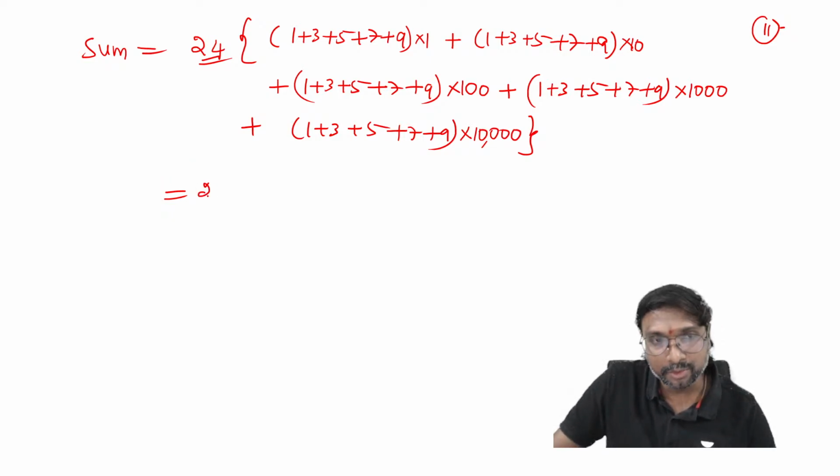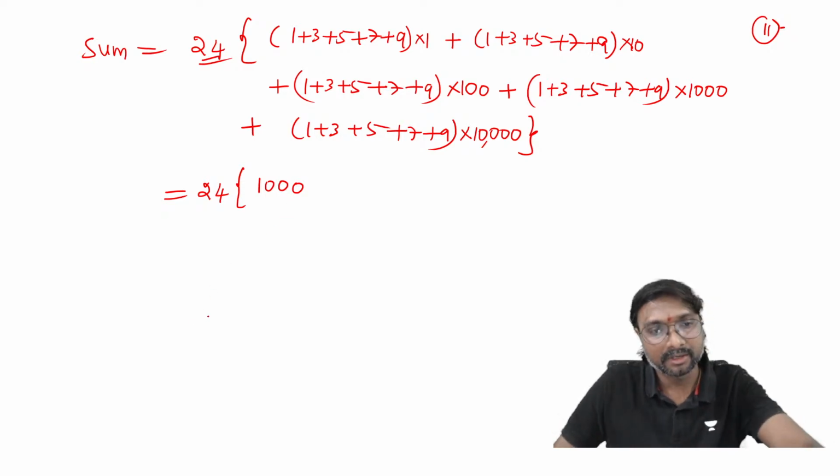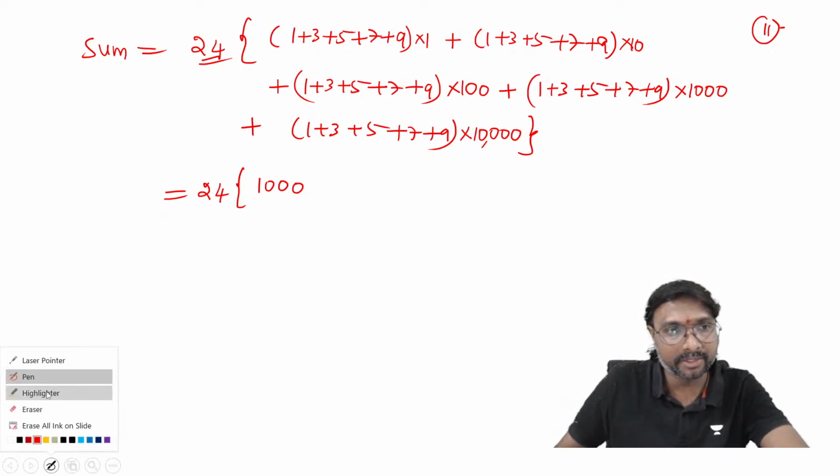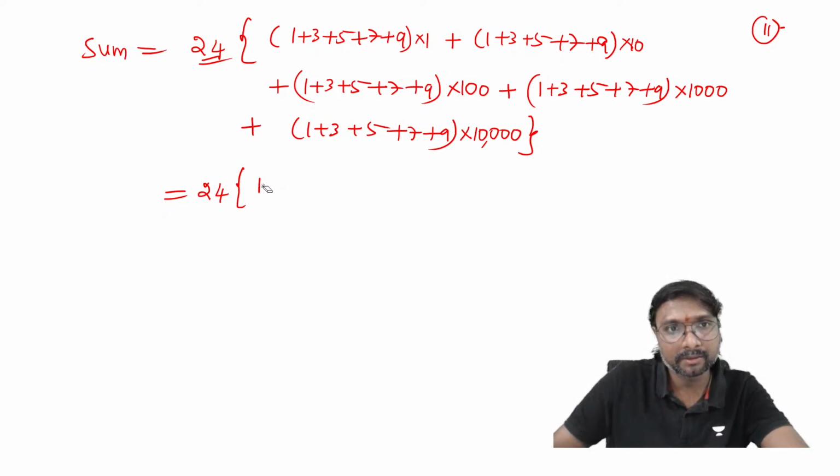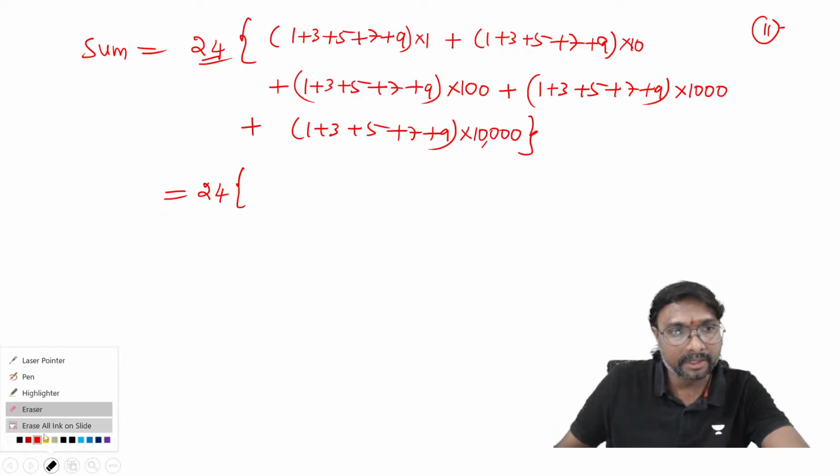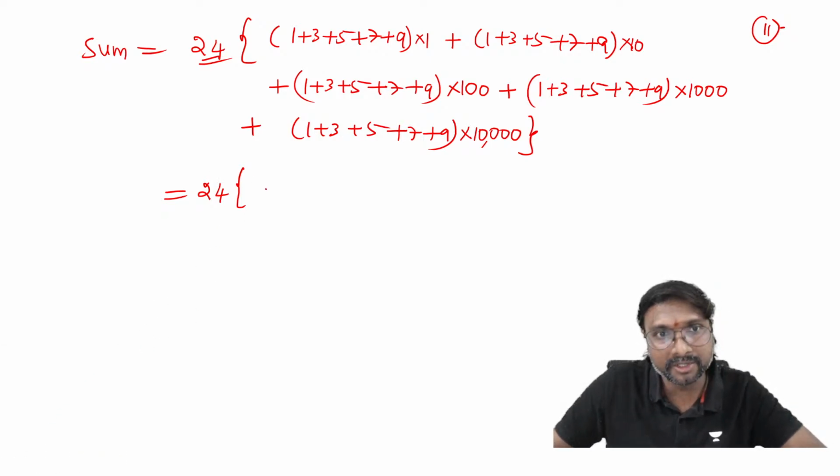So that is equal to, you just keep quiet, right? 24 you keep it like this, right? What is that? You can say 10,000. Sorry, 24 you keep it, right? What is that? You can say, everyone, one sec. 10,000. And what else will come if you just observe?